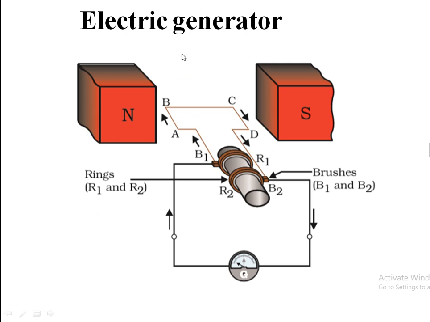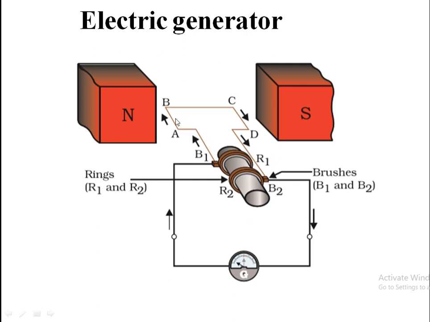In a generator we have to apply force. A generator is a device which converts mechanical energy into electrical energy. So we have to provide mechanical energy in terms of force, and when we apply this force and move this coil inside the magnet, the magnetic field associated with this coil will change, and that will induce a current through the external circuit.